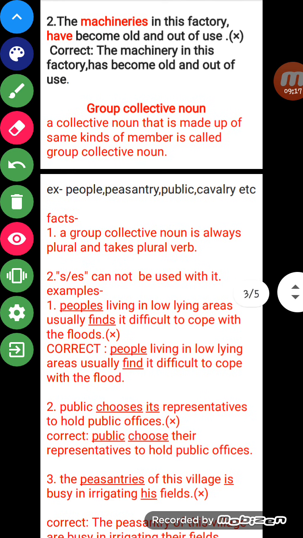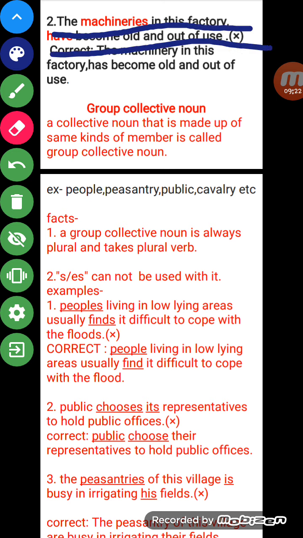What is example number 2? The machineries of this factory have become old and out of use. There are many types of machines in factories. So machinery is a word that denotes the many types of machines in the factory. So it is a generalizing collective noun, which is always singular and takes a singular verb, but here we have added s or es, so that is wrong.